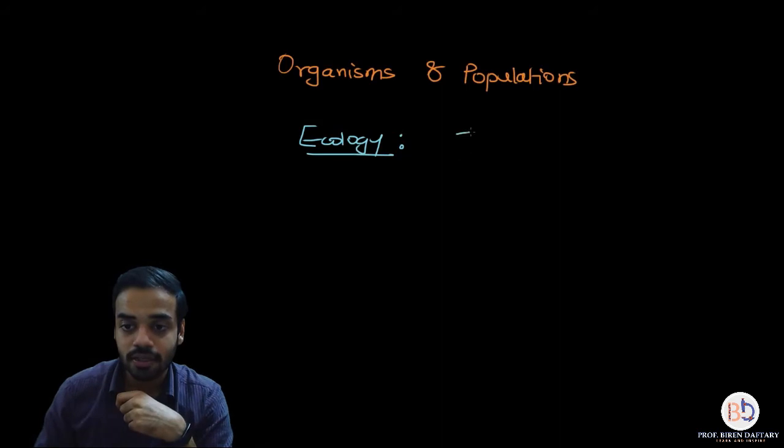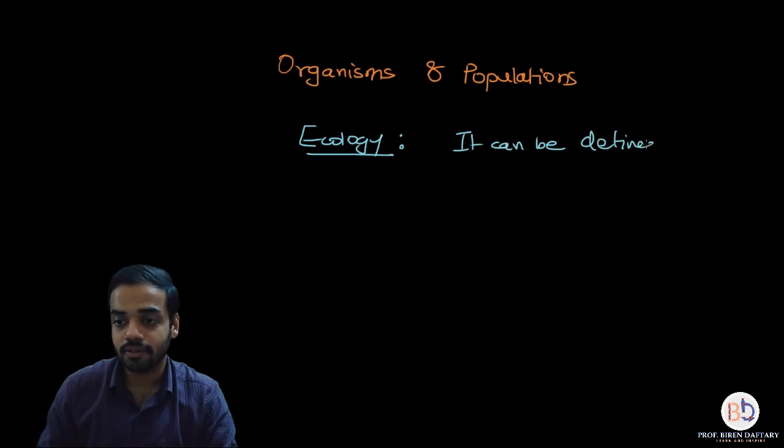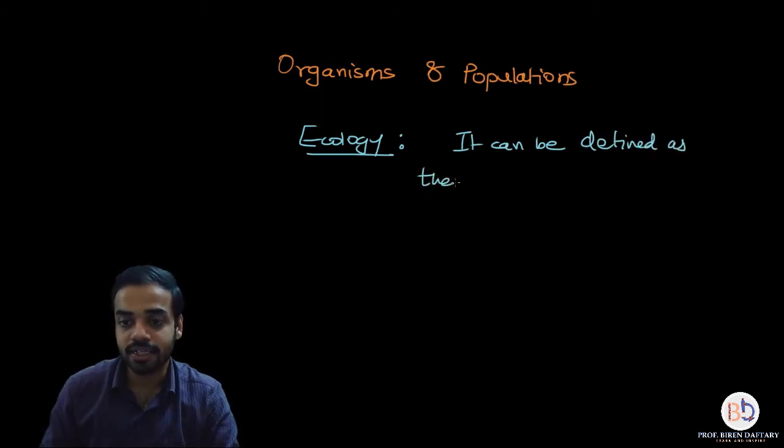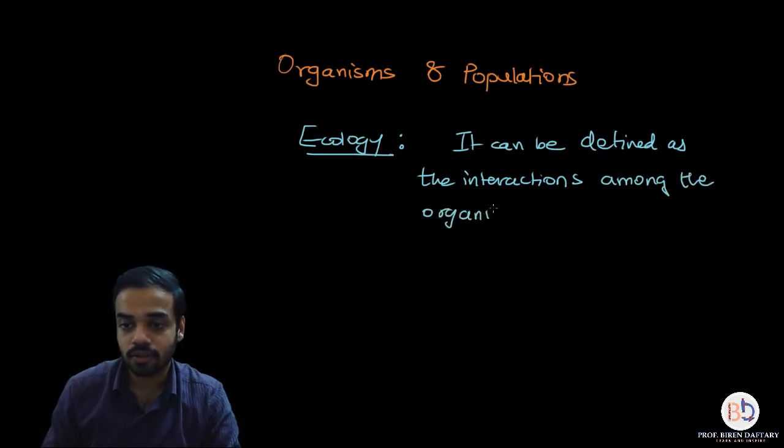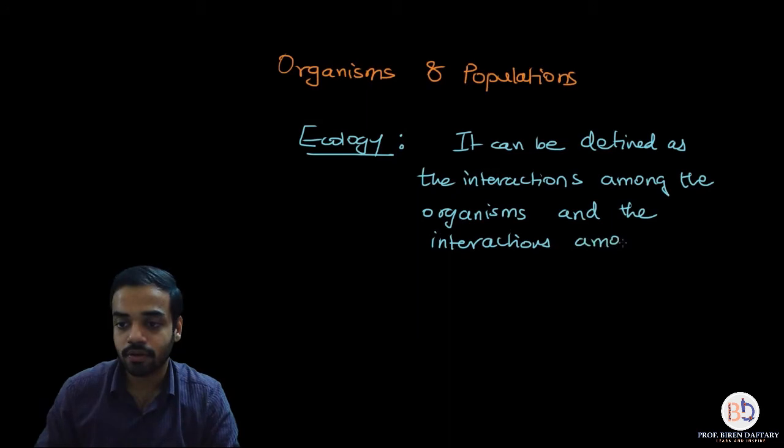Ecology can be defined as the interaction among the organisms and the interactions among the organisms and the environment. Is this clear?